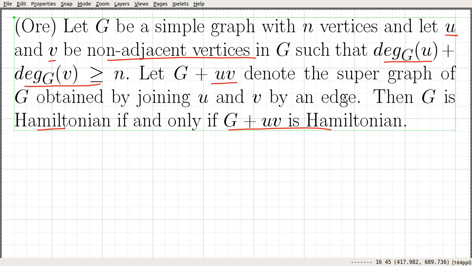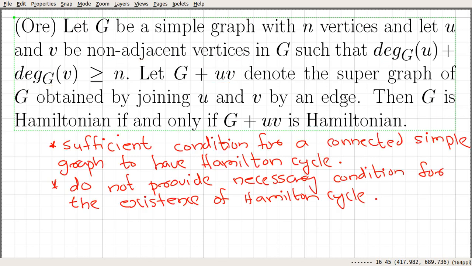Okay, so let's go and prove this theorem. Before that, we can see that this statement gives only a sufficient condition for a connected simple graph to have a Hamiltonian cycle. It is not a necessary condition. It says that if a graph satisfies these conditions, then the graph is Hamiltonian.